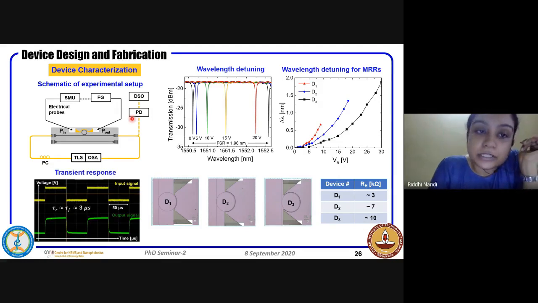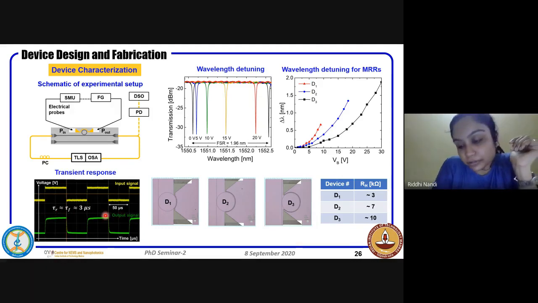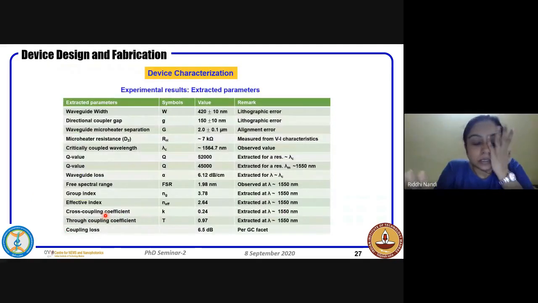And for the transient measurement, we supplied a square wave from the function generator on top of a small DC bias, and we could see the output on the DSO. It shows that the rise time and fall time were nearly 3 microseconds. These are the values that we have tabulated, the total experimentally extracted values, and they are very much within the range. There's not much deviation between what we had designed and what we have fabricated.